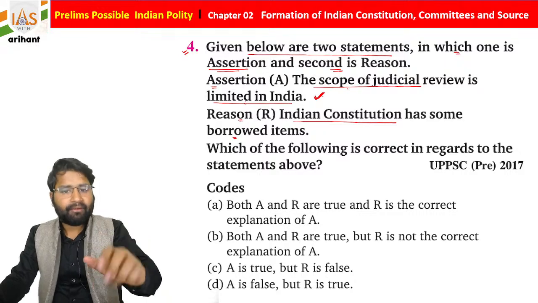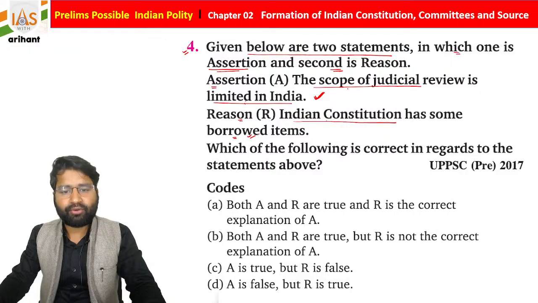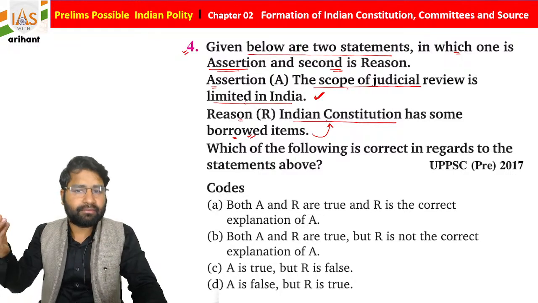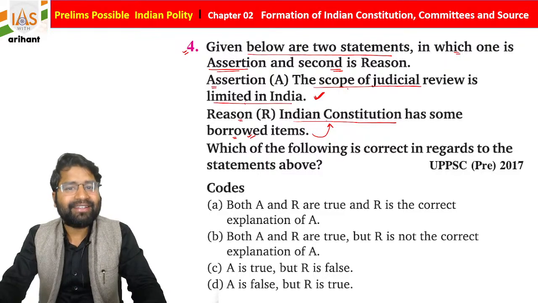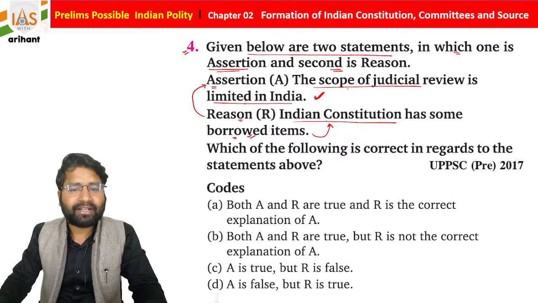Now see whether the reason explains it well. The Indian Constitution has borrowed it. As you know, the Indian Constitution is derived from different parts of other constitutions. Our constitution makers read the same books and constitutions and derived the positive things from them. So yes, it is also correct, but is this reason satisfying the assertion?